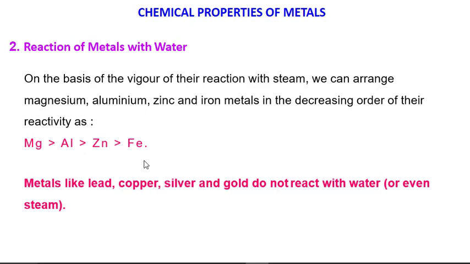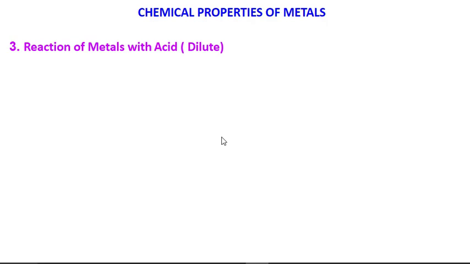Metals like lead, copper, silver and gold do not react with water, even with steam. So we see that the reactivity of metals towards oxygen and towards water is not the same. Few metals are more reactive, few are less reactive, and few are not reactive at all.